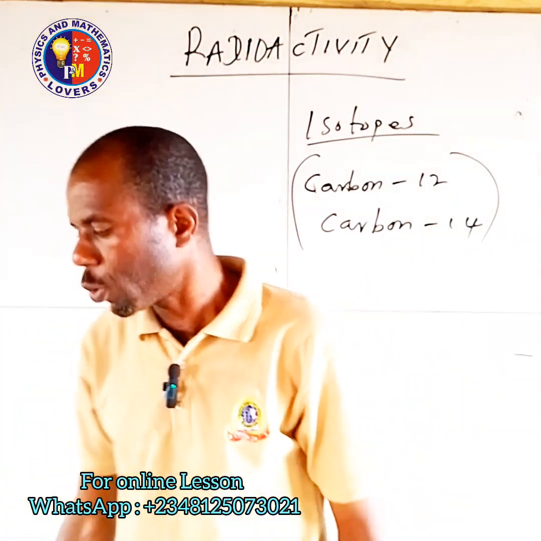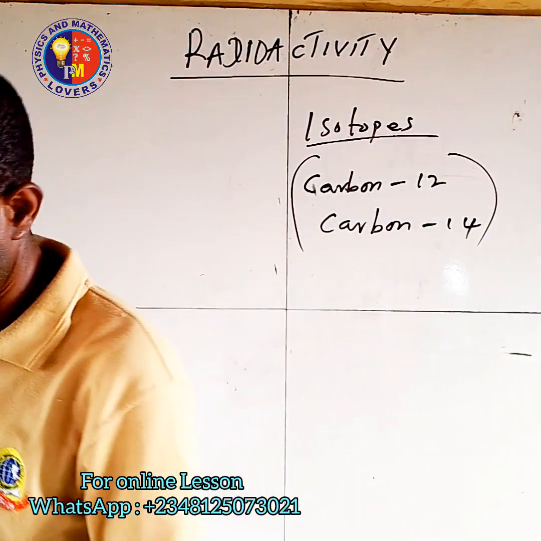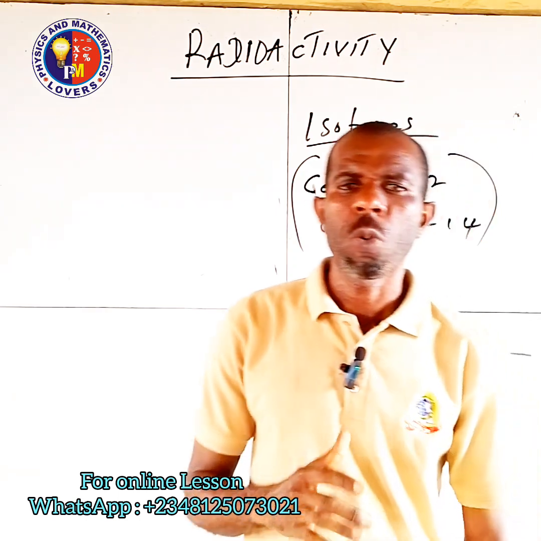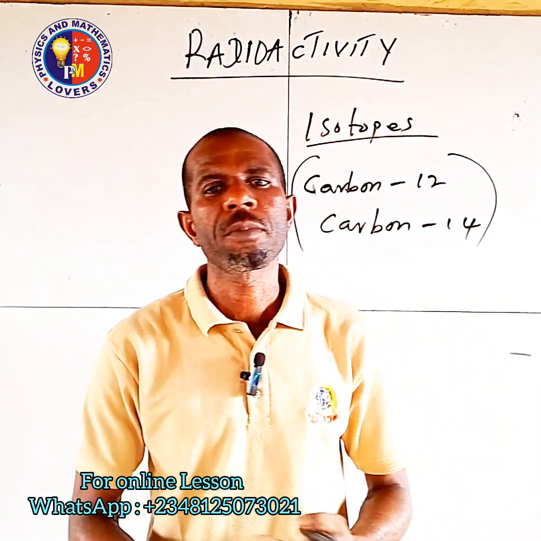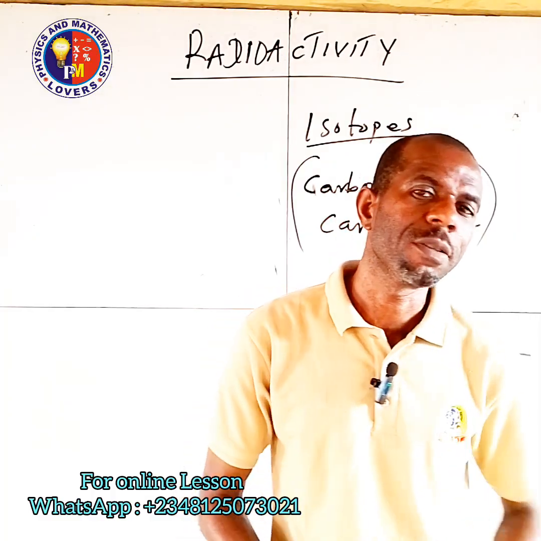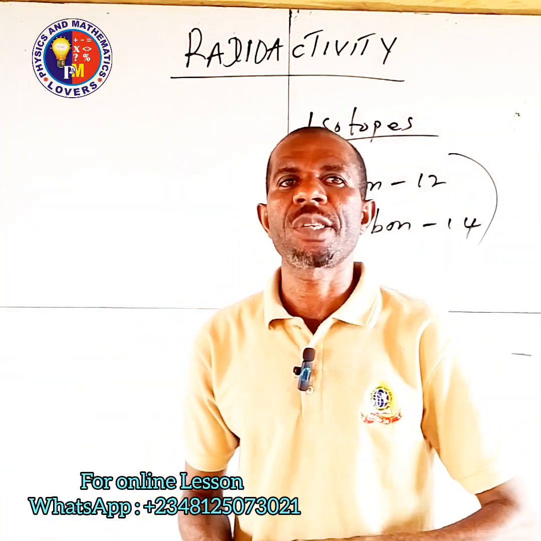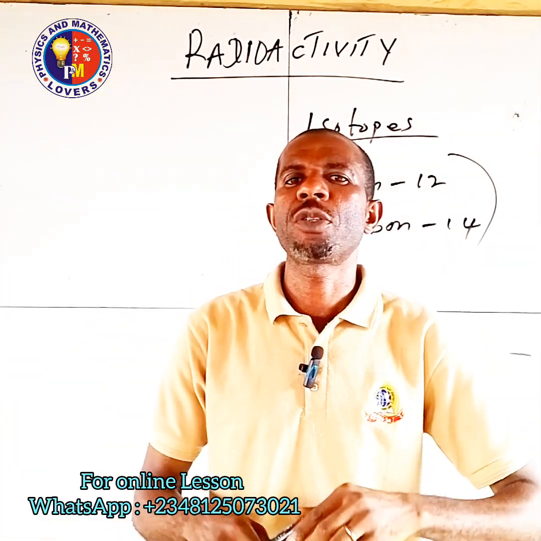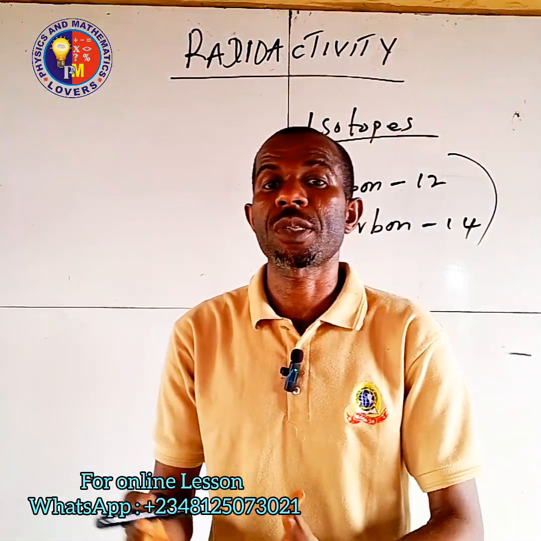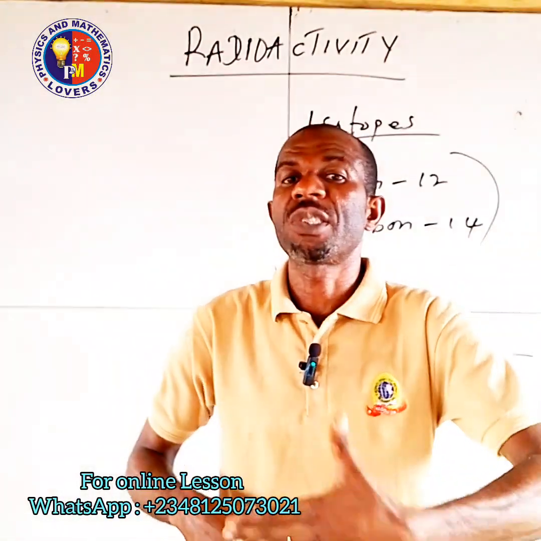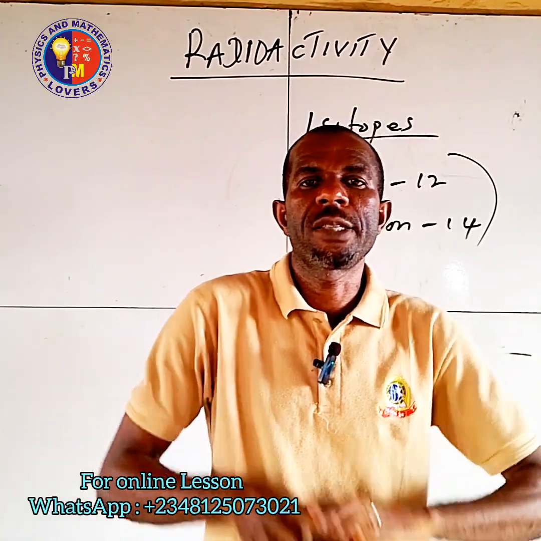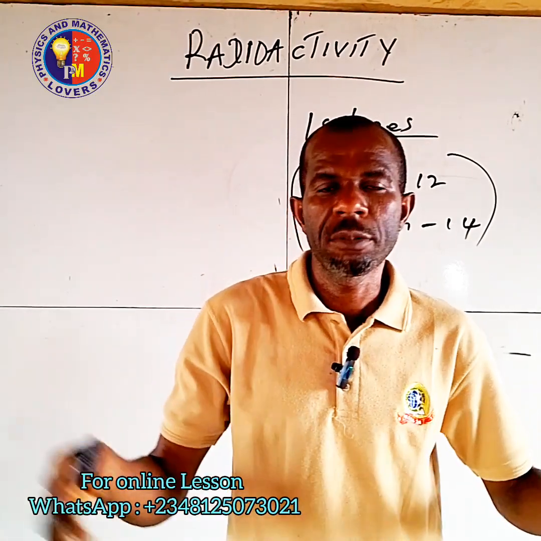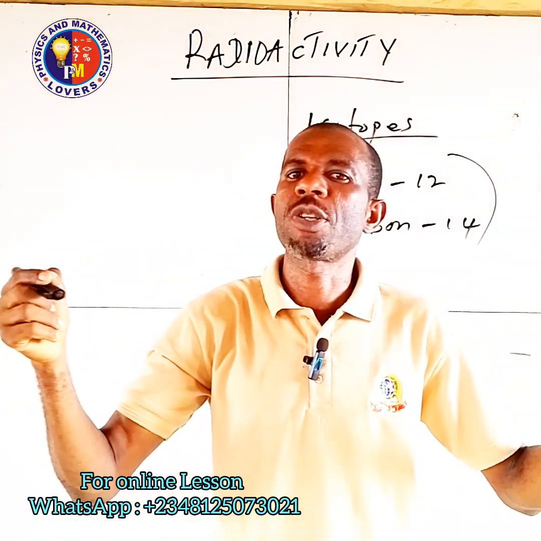Now that will take us to the next topic, radioactive nuclei. Which nucleus is radioactive, and why is this nucleus radioactive? A nucleus that is radioactive is undergoing a random process. And remember, we said disintegration means decay. When you disintegrate, it can decay, it can break down, it can split. So that is what it means.